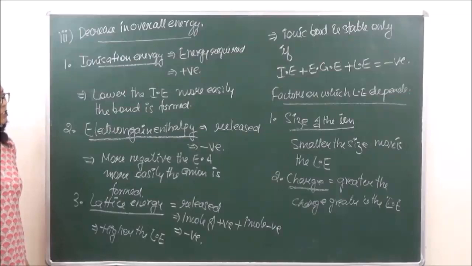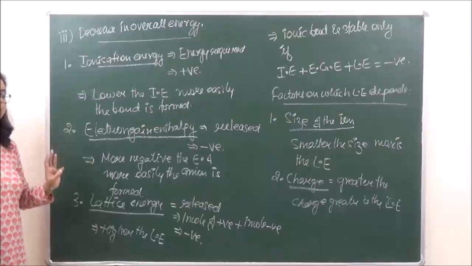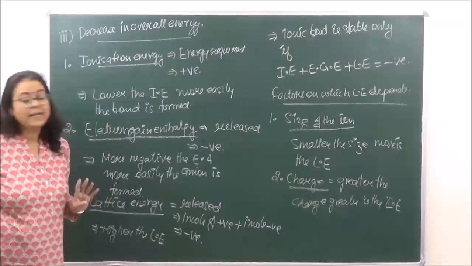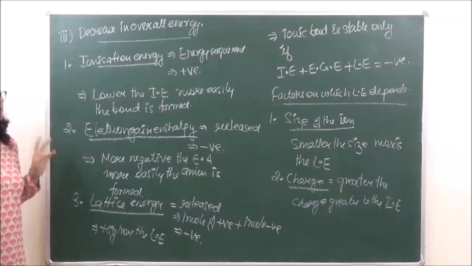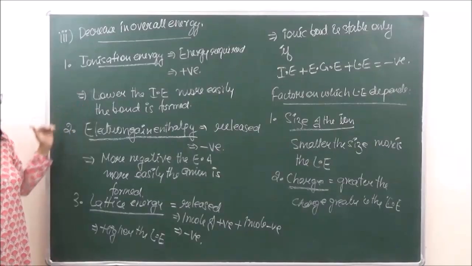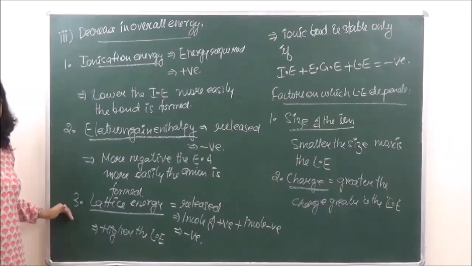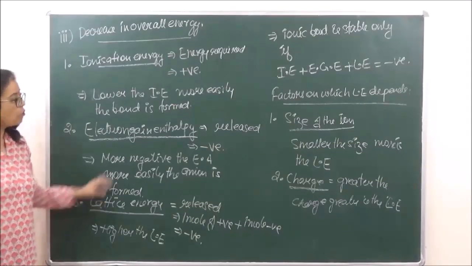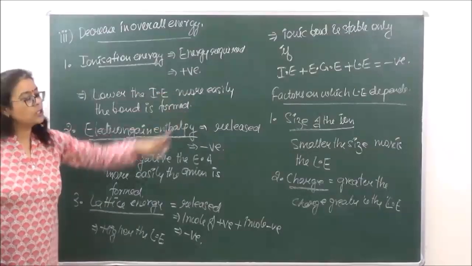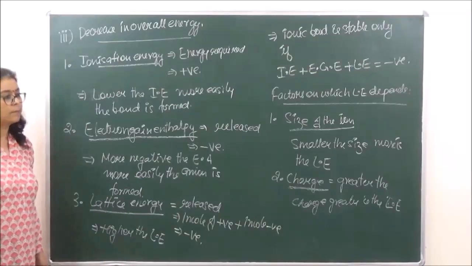So what are the conclusions which we get from this section? Number one, ionic bond is purely electrostatic in nature. That is why we call it a polar bond, right? Then number two, its formation is favored by low ionization energy, high value of electron gain enthalpy, and high value of lattice energy, right? So the summation of all these three energies should be negative. If the summation is not negative, the formation of ionic bond is not going to take place.